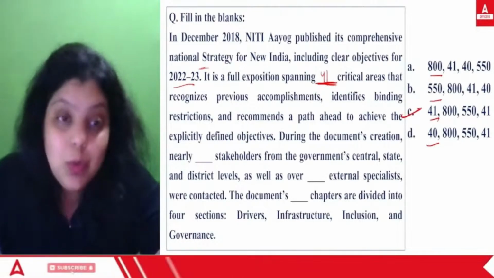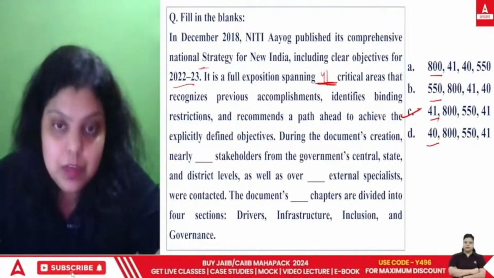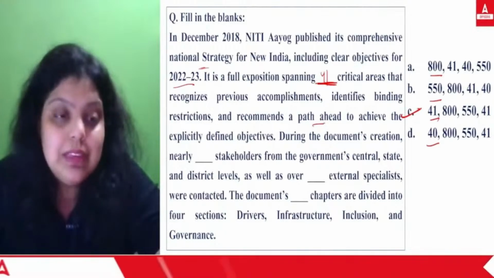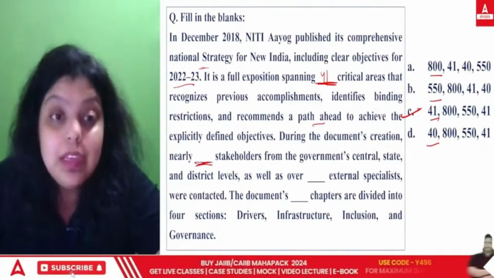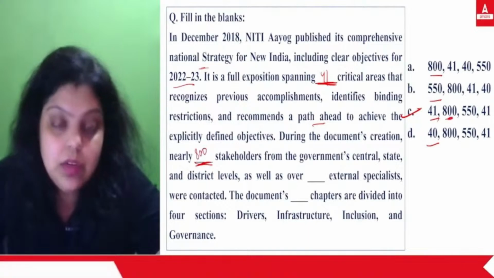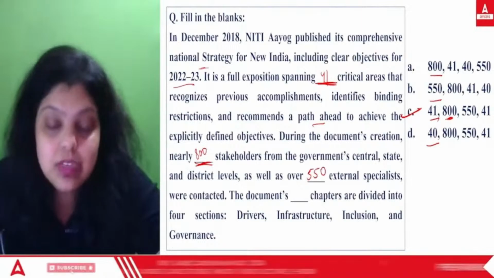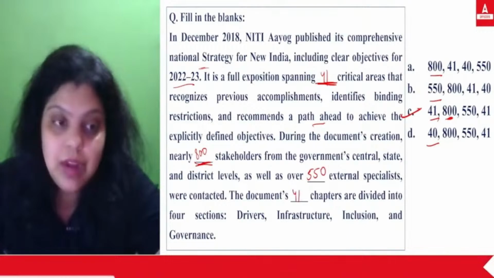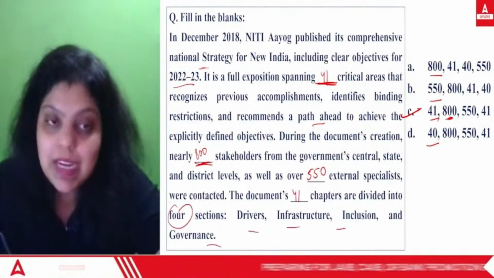But because we are only practicing here, we will read the whole question. The critical areas recognize previous accomplishments, identify binding restrictions, and recommend a path ahead to achieve the explicitly defined objectives. During the document's creation, nearly dash stakeholders were contacted. How many stakeholders? 800 stakeholders from the central government, state governments, district level, as well as over 550 external specialists were contacted. The document's 41 chapters are divided into four sections: the drivers, the infrastructure, the inclusion, and the governance. So the right answer will be C.